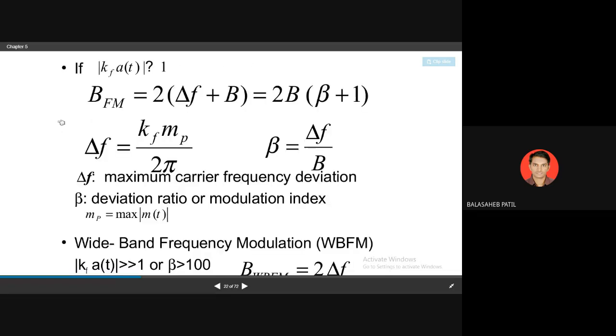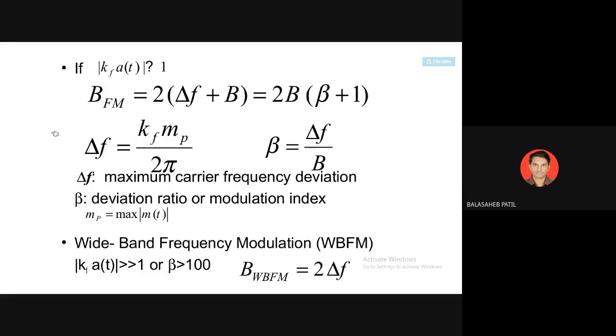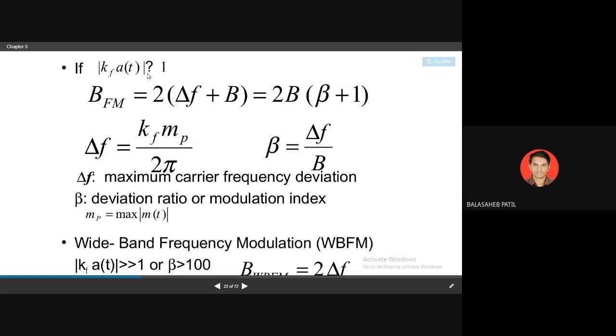So these will be the signal values. If kf into a t is considered as a, the bandwidth will be 2 into delta f plus b. Yes, that is the deviation plus b. Therefore, in terms of beta, the value will be 2b into bracket beta plus 1.